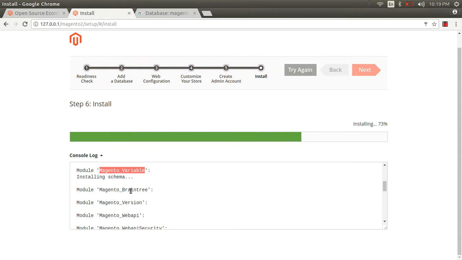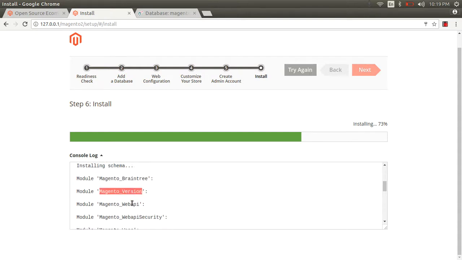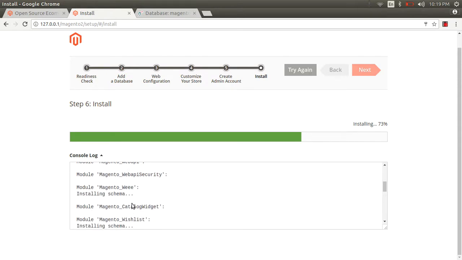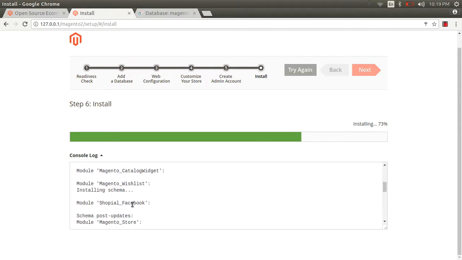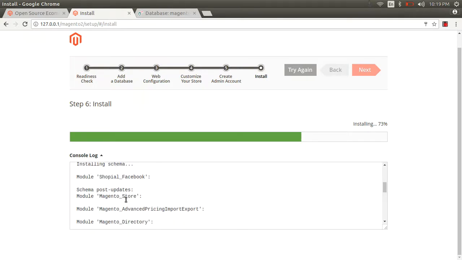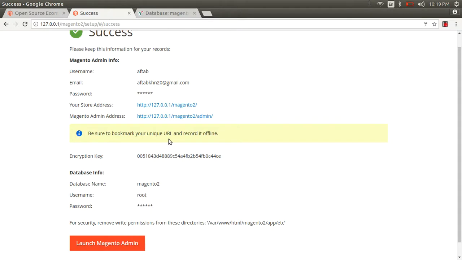This is Braintree. This is Magento version, web API, Shopee, Facebook. This is done. Yo guys.